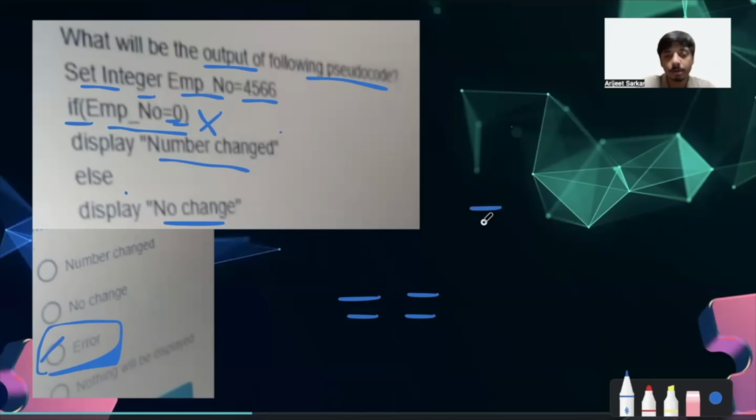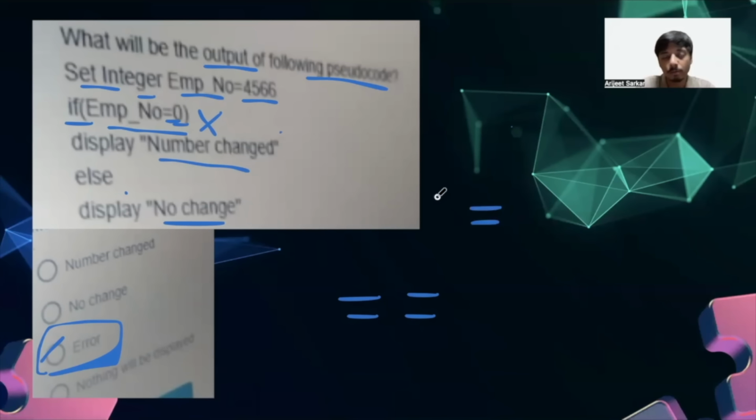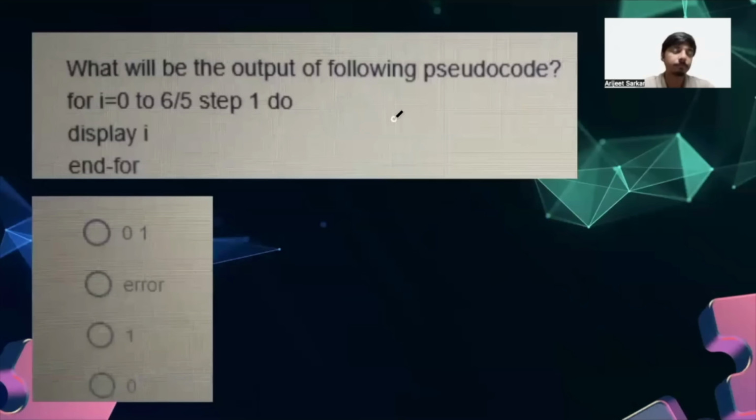What single equals does is that whatever the variable is at first and whatever the variable is at second, the second's value will be assigned to the first. So this is an assignment operator, not a comparison one. So this will give us an error. Now let's move to the next.